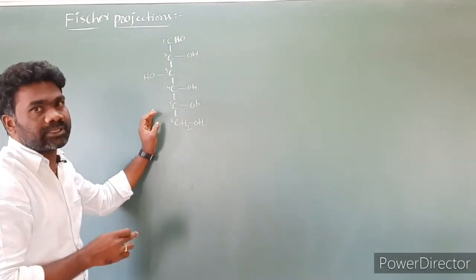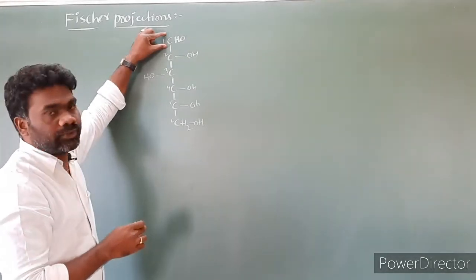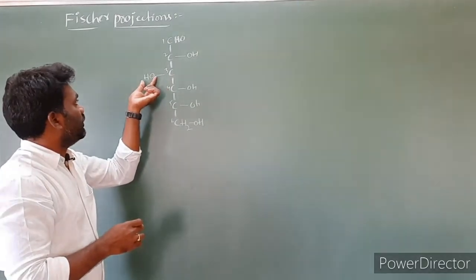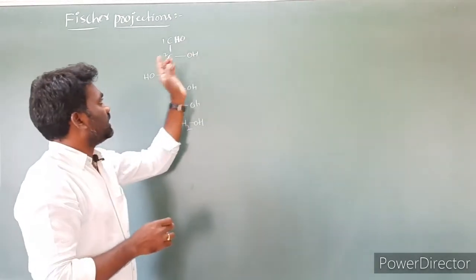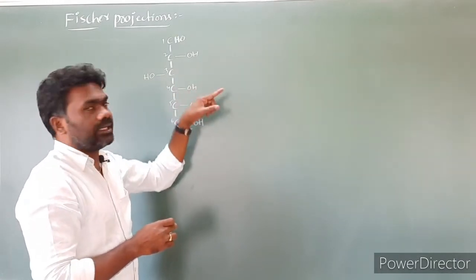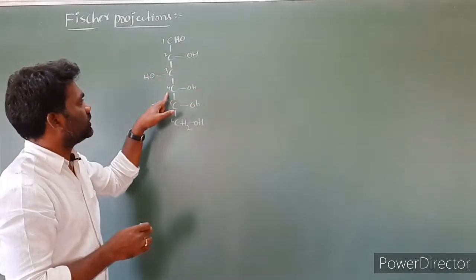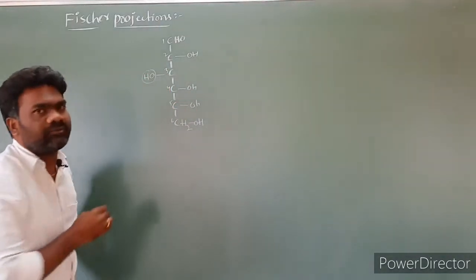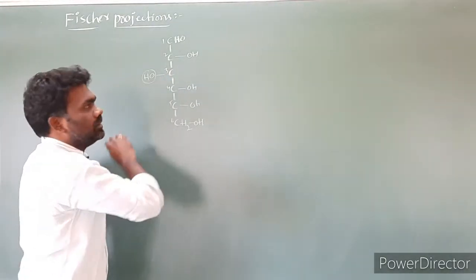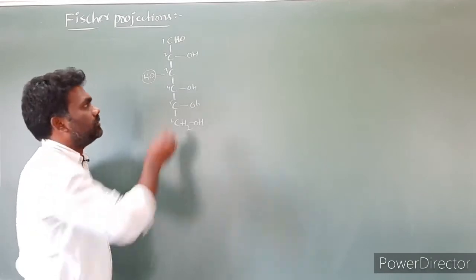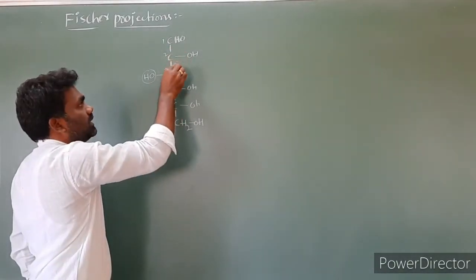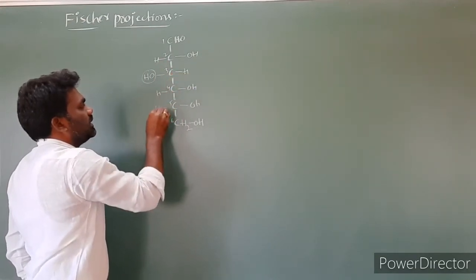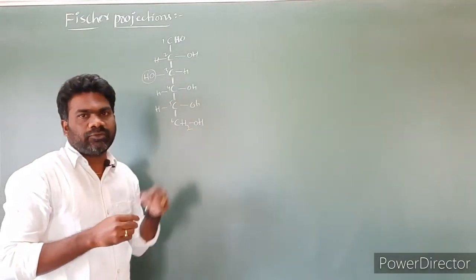So in the simplest way, to remember the structure of glucose: at the first carbon take CHO, at the sixth carbon take CH2OH, on the third carbon take OH on the left side, and at all remaining carbons take OH on the right side. The remaining valence of carbon, which is 4, is satisfied using hydrogens. So this is the open chain structure of the glucose molecule.